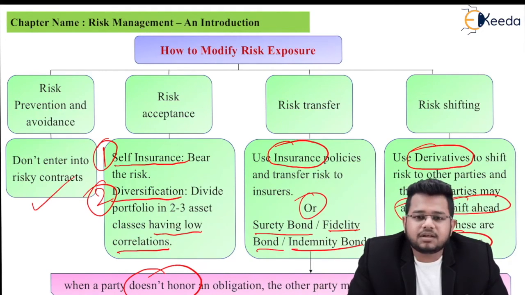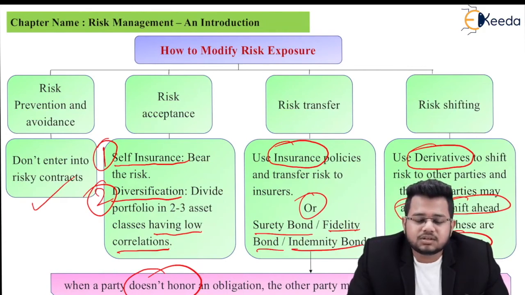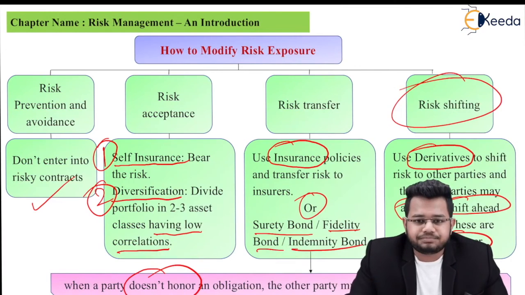Basically, that other party is also trying to shift his risk through other derivatives. Now forward contracts are for free, you don't have to pay anything today. So there is a cheaper option and it is like risk transfer, but you can transfer it to multiple parties. So it is a chain. So that is why we use the term risk shifting.